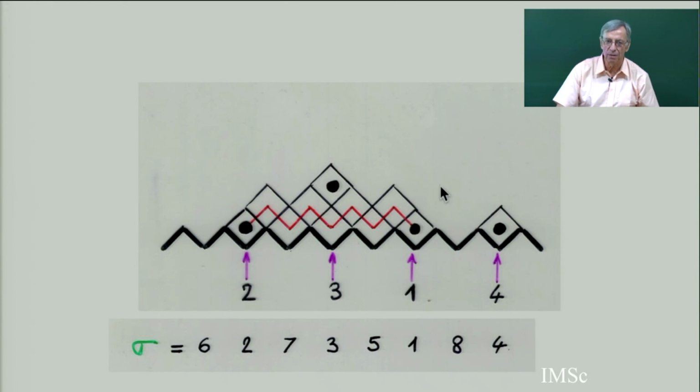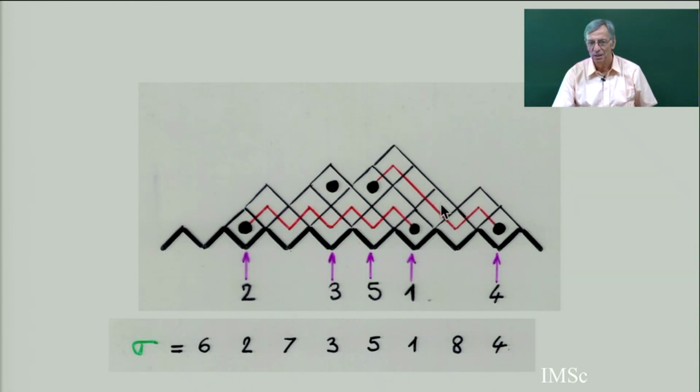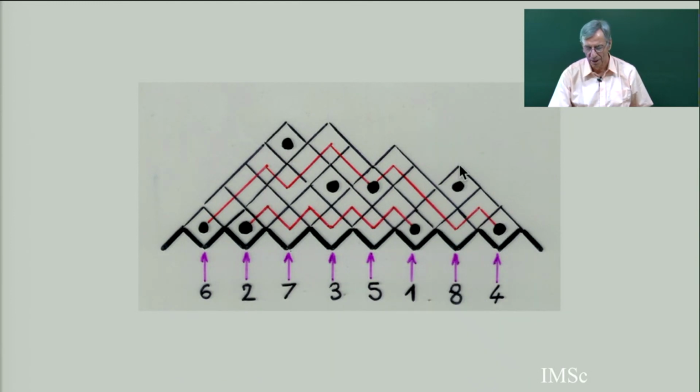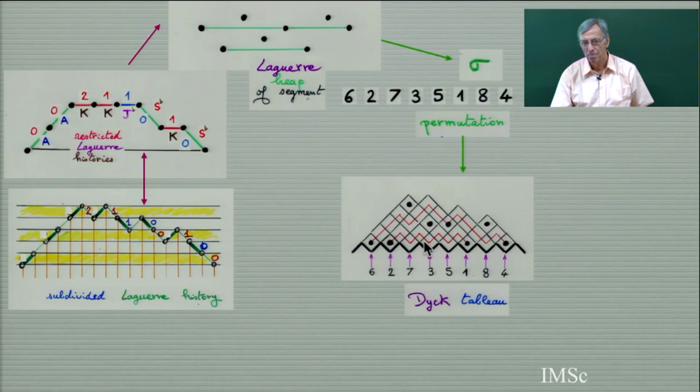Then the 5, the 5 is going to the left. So I am going to connect the 4 with the 5 here, but by making a snake, this kind of red snake. Now the 6 is going to be here. So you connect the 7, okay, and the 8, I am going right. And what I get is a Dyck tableau.